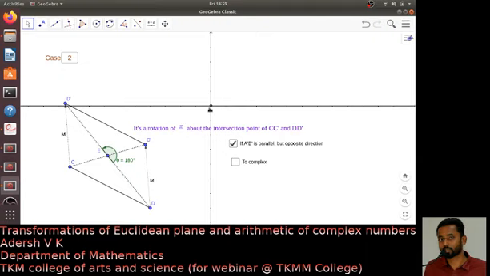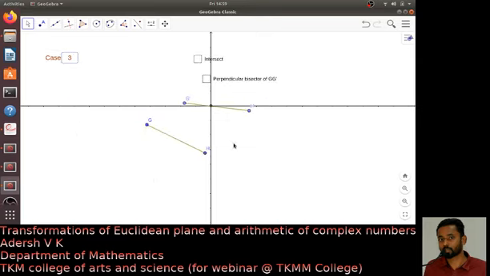In fact, two rotations. So this is the second case. In this case also we are only getting rotations and translations or their compositions. Now let me consider the last case. Suppose they are not parallel. In this case also I want to prove that it is obtained by a rotation and translation.